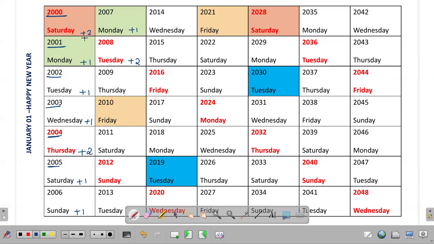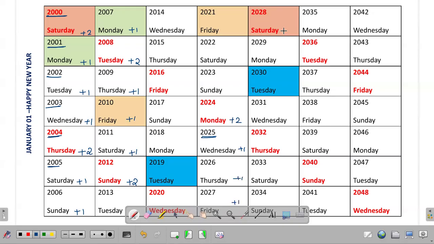So just remember this cycle: plus 2, plus 1, plus 1, plus 1, plus 2, plus 1, plus 1, plus 1. Again, it will be plus 2, plus 1, and so on and so forth. If you consider 2025, January 1 is going to happen on a Wednesday. Again, you can say that this is plus 2, plus 1, plus 1, plus 1.